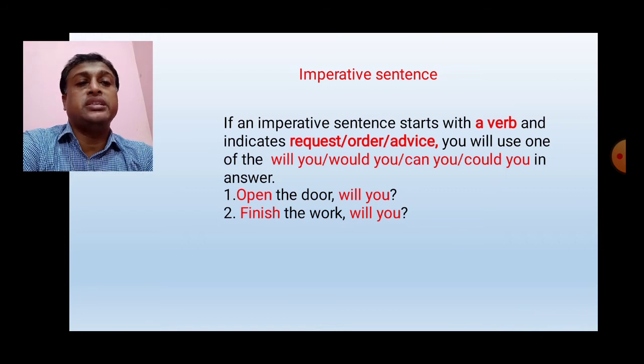Look at the first example. Open the door. This is an example of imperative sentence because this sentence has started with a verb. So the answer may be will you or would you or can you or could you.